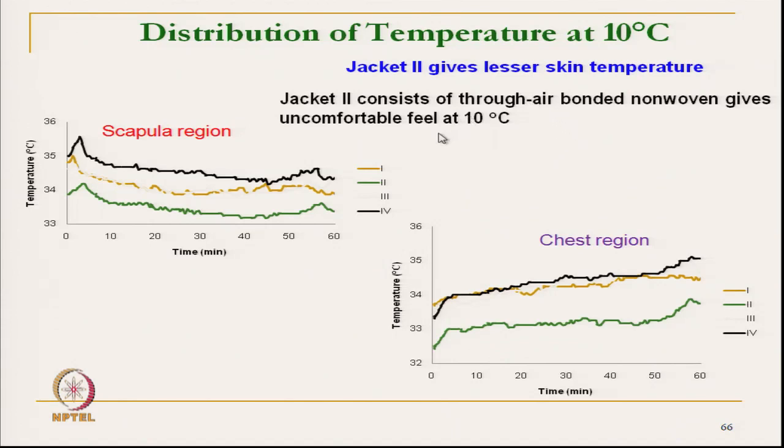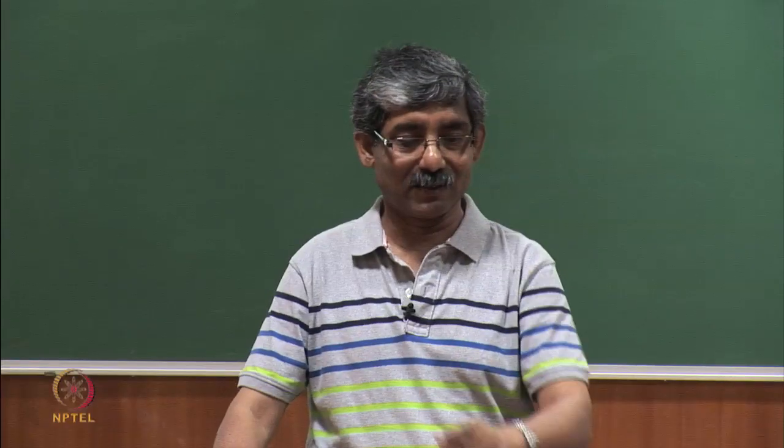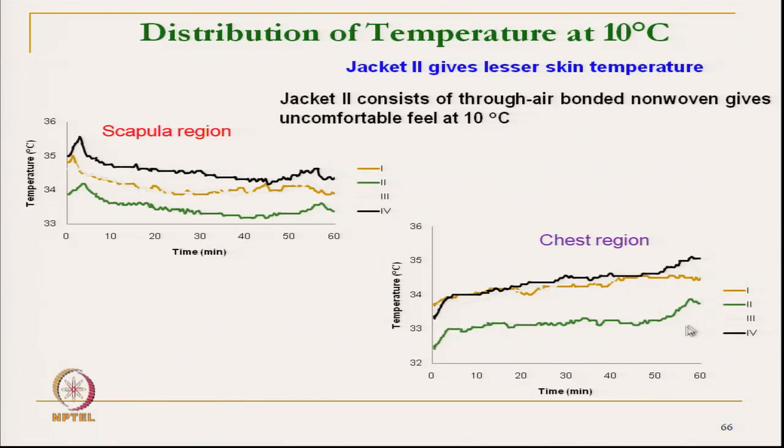It is a little bit cooler, because it gives a little bit of cold. Our skin temperature should be around 34 or 35 degrees Celsius, but it is giving an uncomfortably cold feeling. Why?